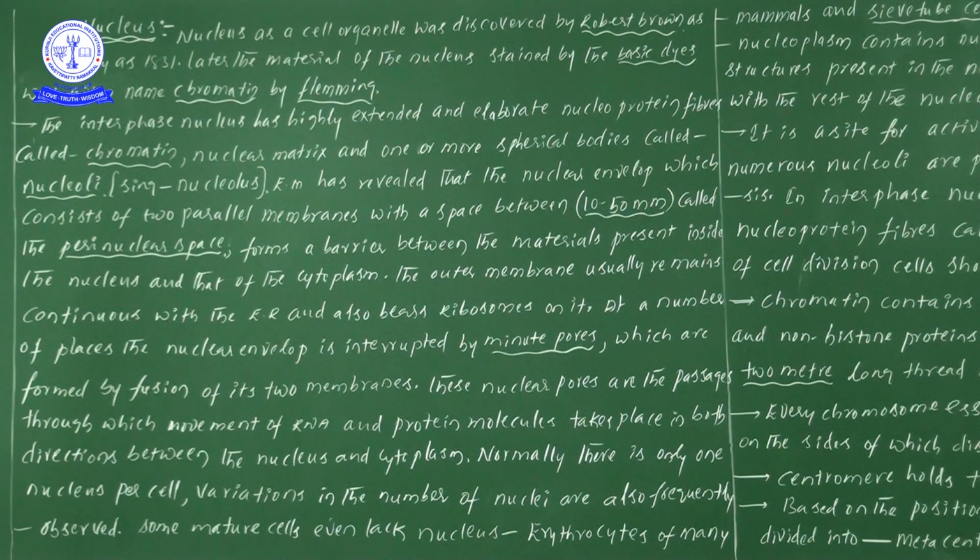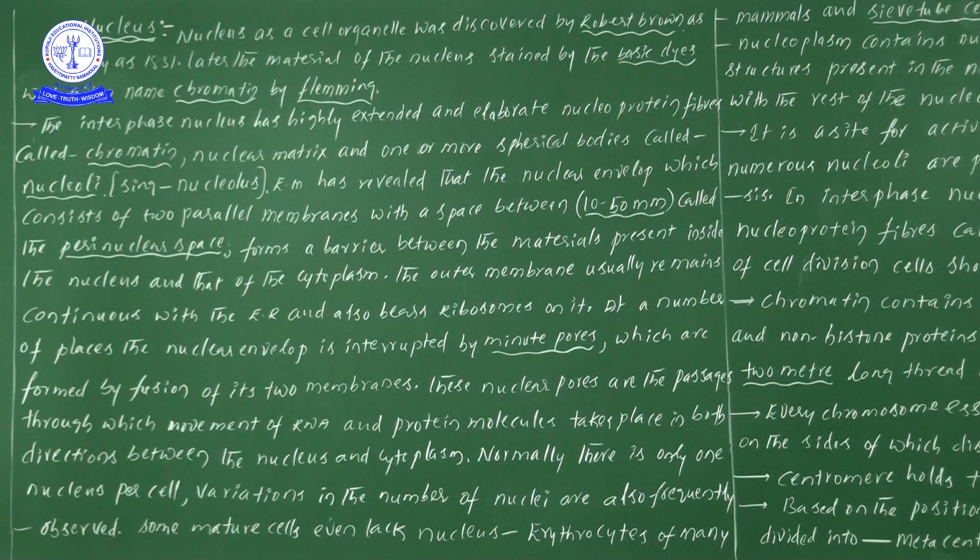Perimitochondrial space. The space situated between the two membranes of the mitochondria can be taken as the perimitochondrial space. Simply, the empty space situated between the two membranes of the nucleus we call the perinuclear space.